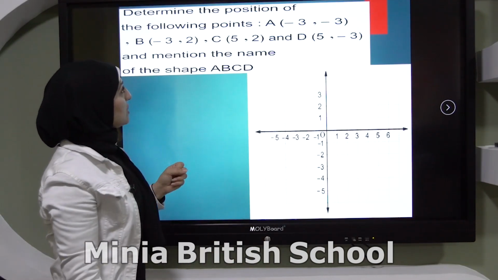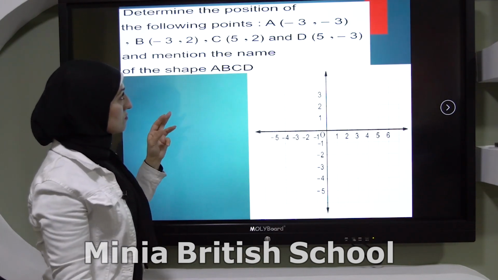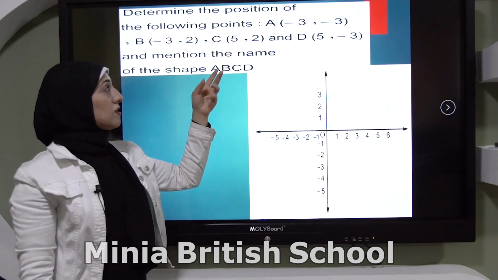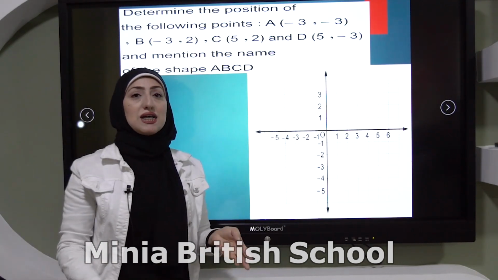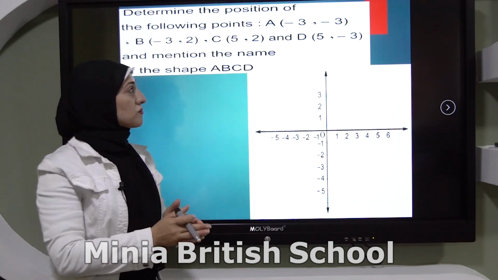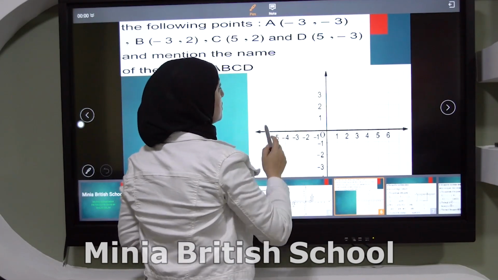Here, determine the position of the following points: A, B, C, and D. Each point has an ordered pair. Ordered pair means what? Here, A is -3 and -3 also.